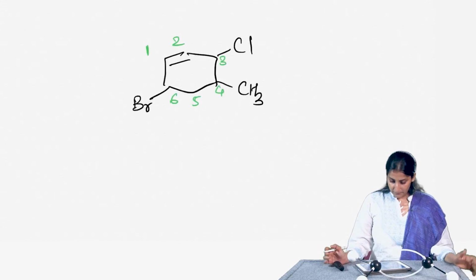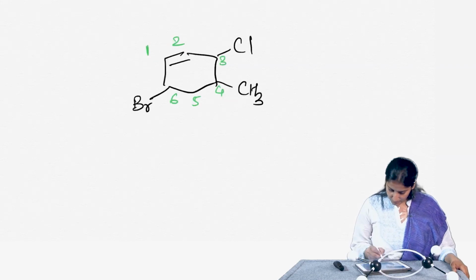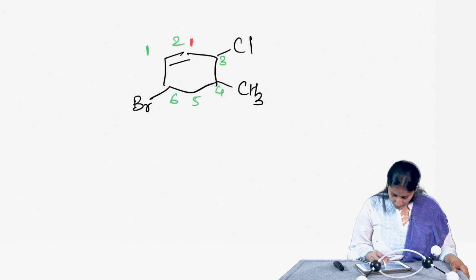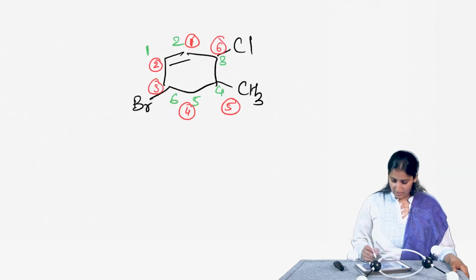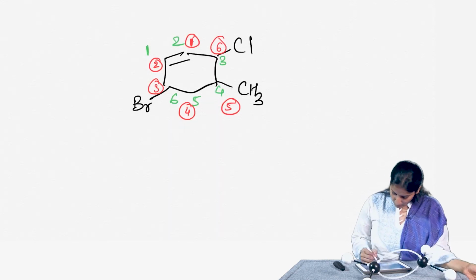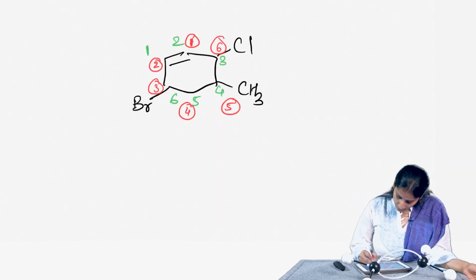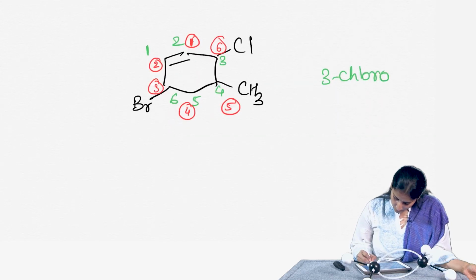That is a possibility, or I could start from this carbon-carbon double bond, that is the one in red, 1, 2, 3, 4, 5, 6. So, now if I name it like the one in green, I will have 3-chloro, 4-methyl and 6-bromo.